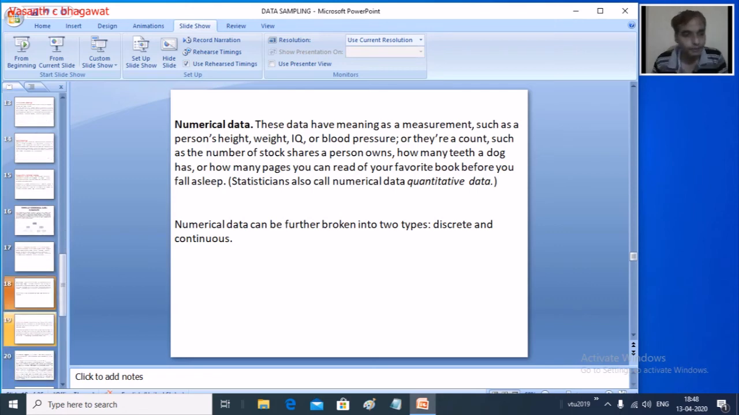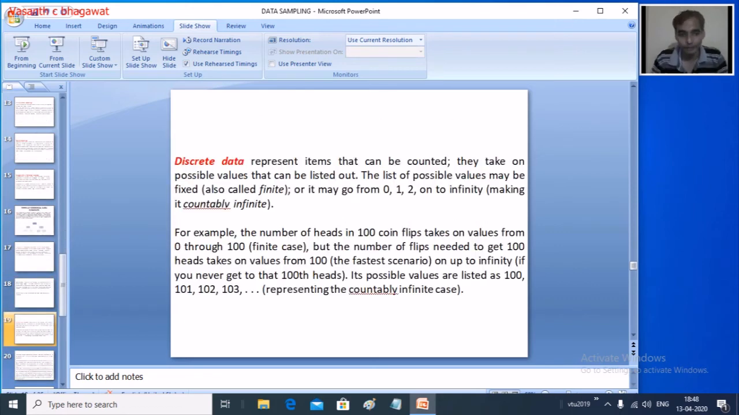Next, when you go into the numerical data, we can broadly classify it into two types. The first one is called discrete data, the second one is called continuous data. Let us go into what we mean by discrete data. Discrete data is countable or finite. The data which we can count, we generally call a discrete data. This is very important to understand.